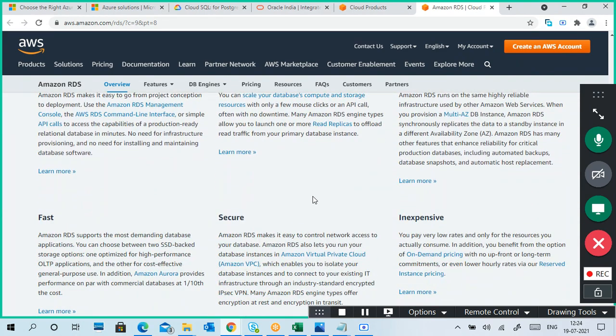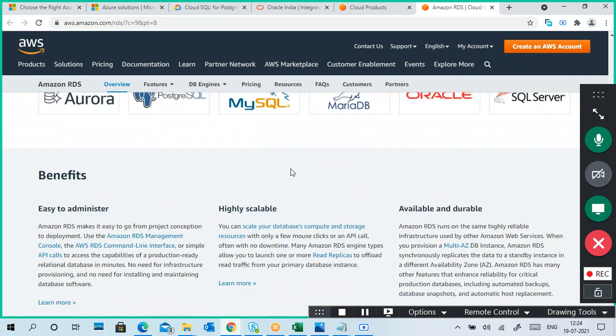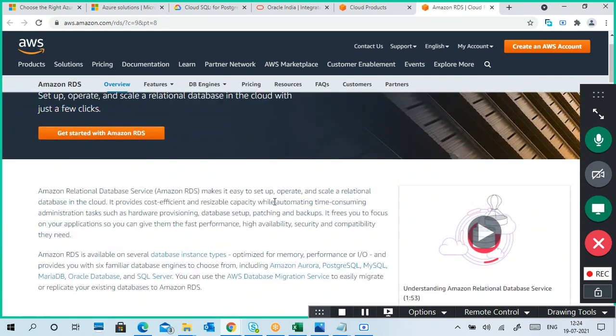So what will be reduced? You don't need to know how to install the operating system, infrastructure management, or backup management. You need not worry about these things. Simply go, create a database, and you can access it.